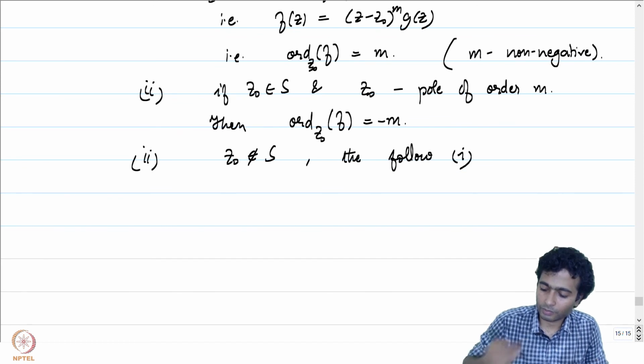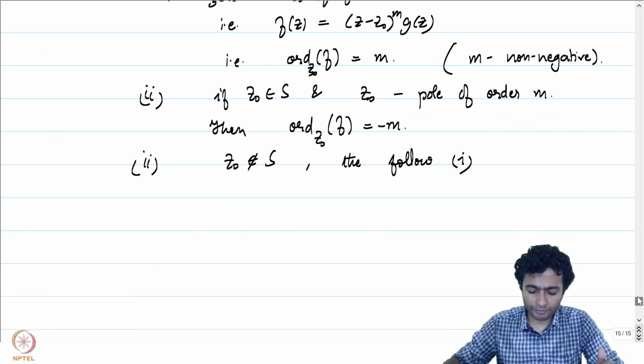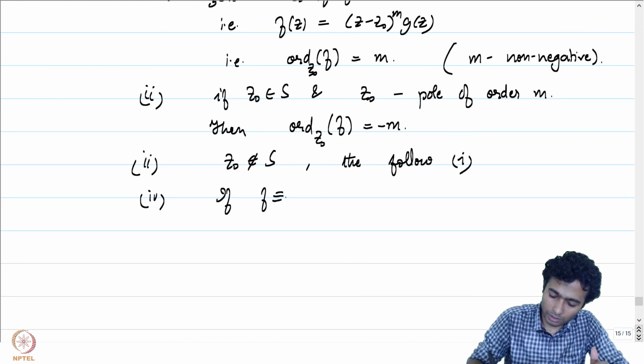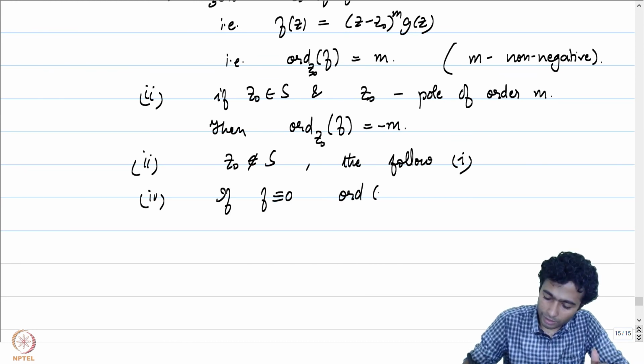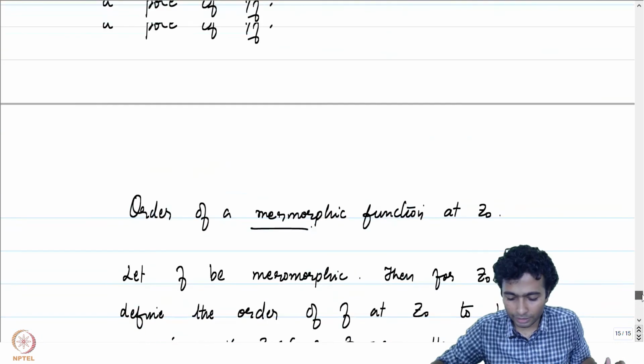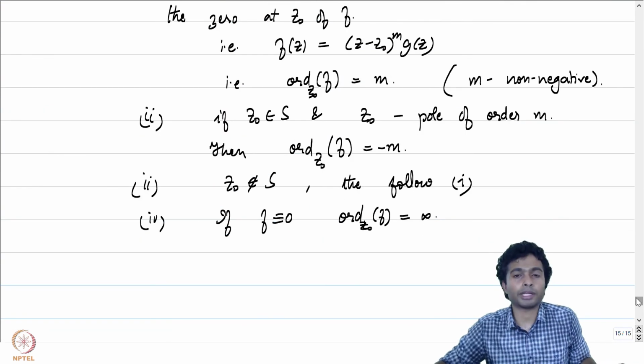If z0 is now not a point in capital S, then yet again follow 1, and we will be able to define the order of f at the point z naught. And finally, if f is identically equal to 0, then the order of f at z0 is defined to be infinite. So this is how we define the order of the function f at the point z0.